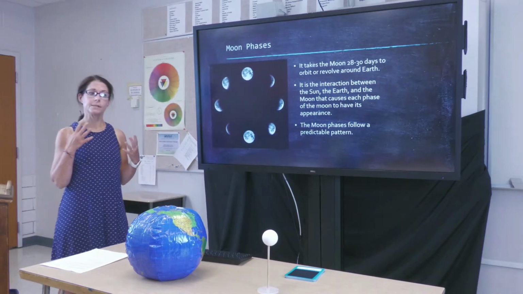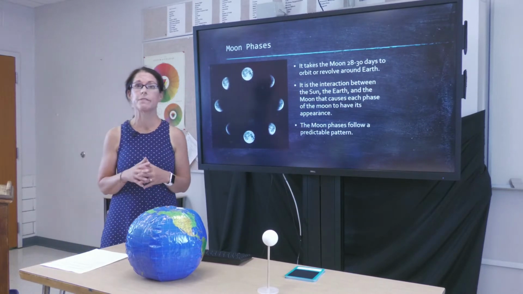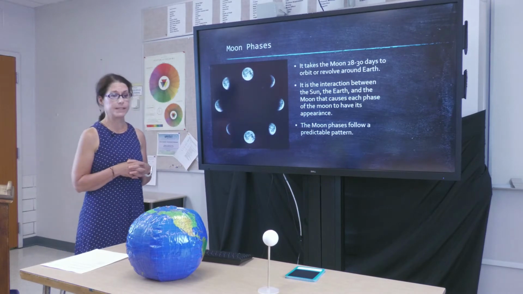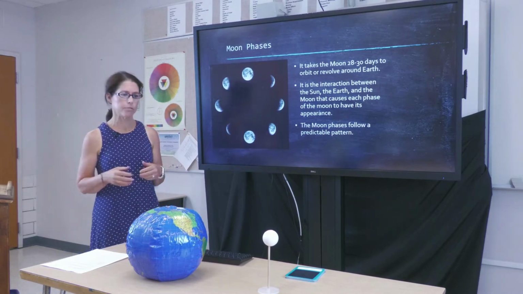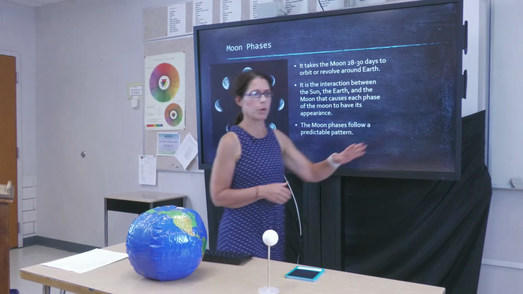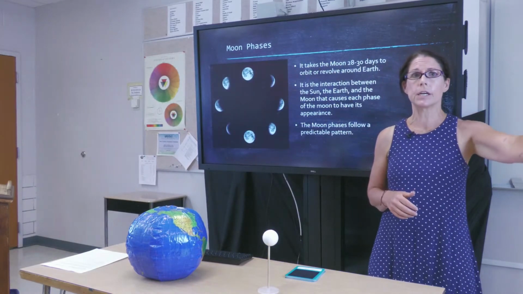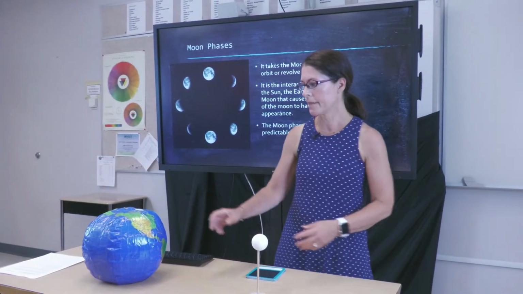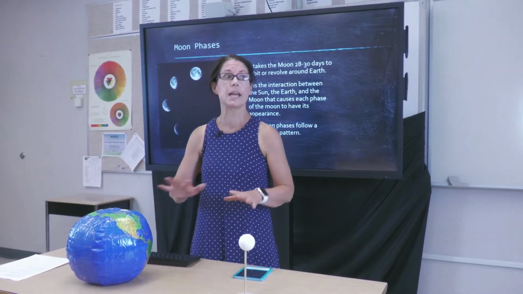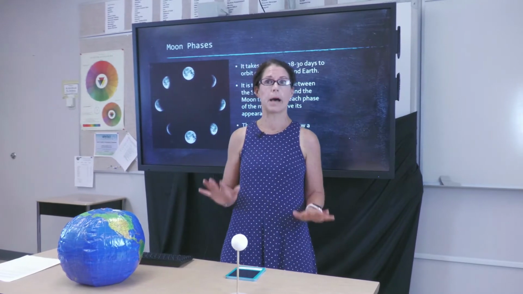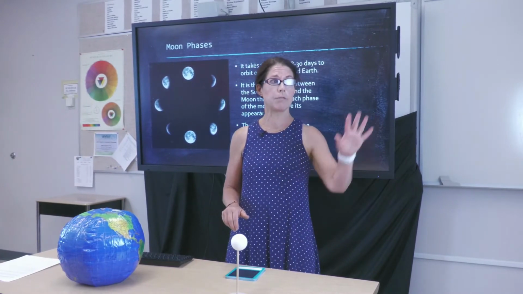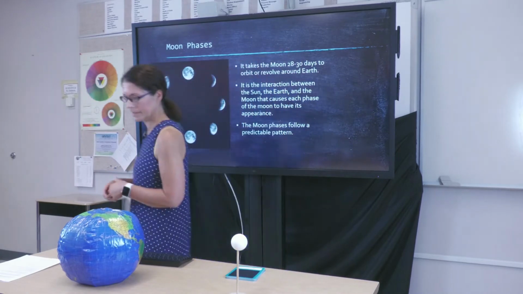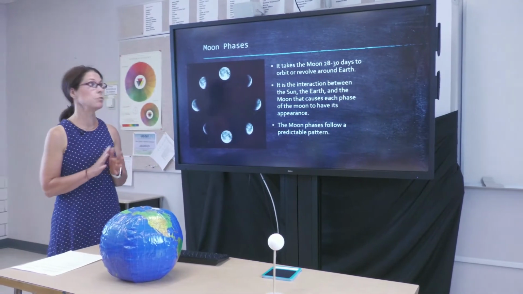So with this, because our moon rotates and we have a system of sun, Earth, and moon, we have moon phases. Now, for the sake of consistency, we're going to pretend that this space out here is our sun. Then we have our moon, and then we have our Earth. And this is a non-scaled model representation of the sun, Earth, and moon system. So we have moon phases.